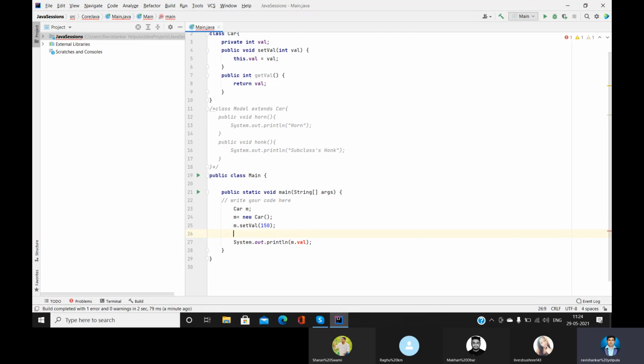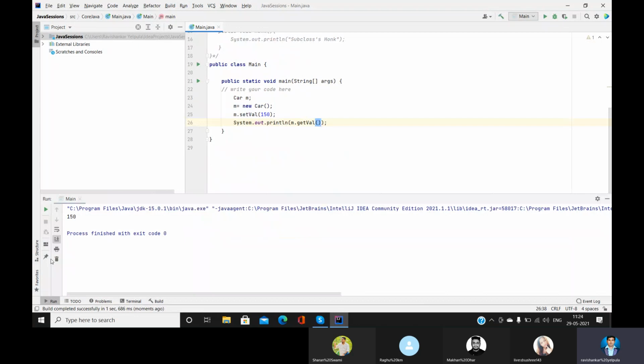Okay, so we set the value 150 and we try to get that value by using m dot getVal. Now let's see, we'll run the program. Can you see 150? We get the answer.